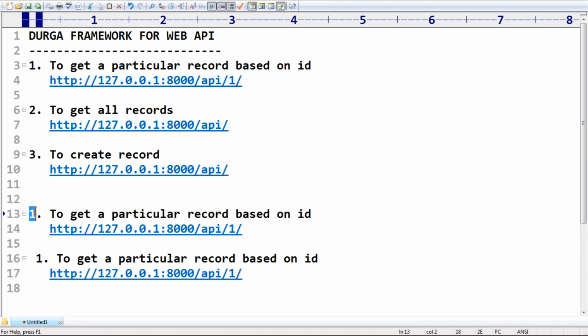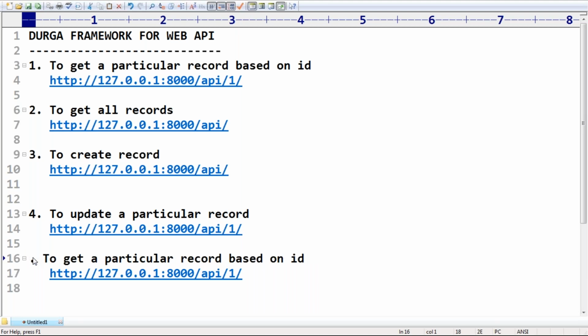To update a particular record, we have to pass the ID, because to which record we perform the update, we compulsorily have to specify. Next, to delete a particular record based on the ID, we also require to pass the ID.